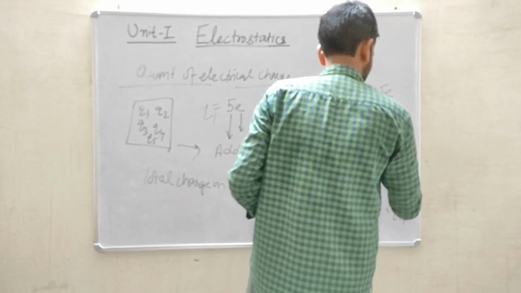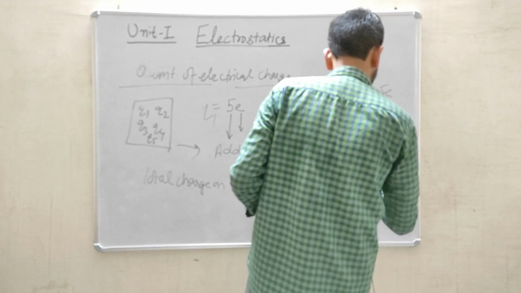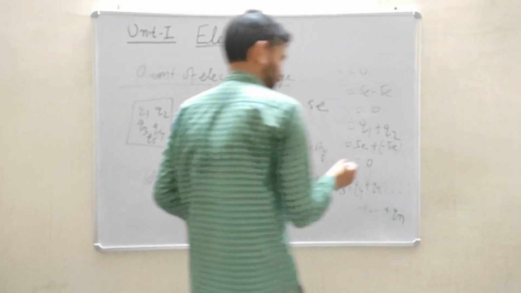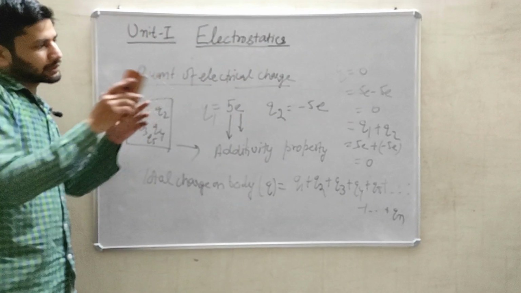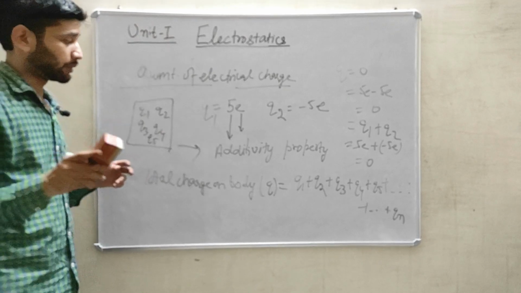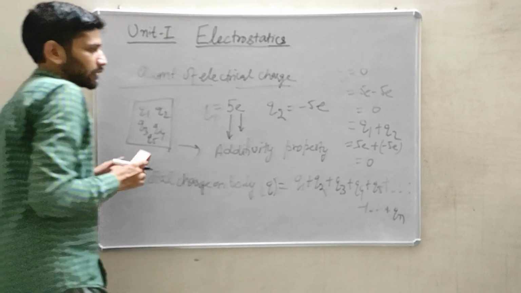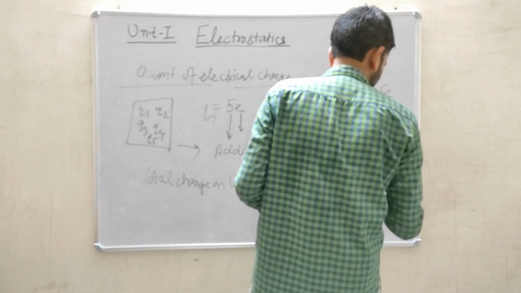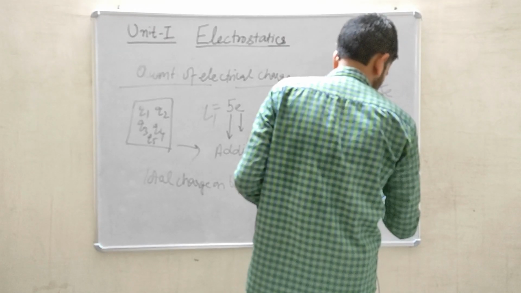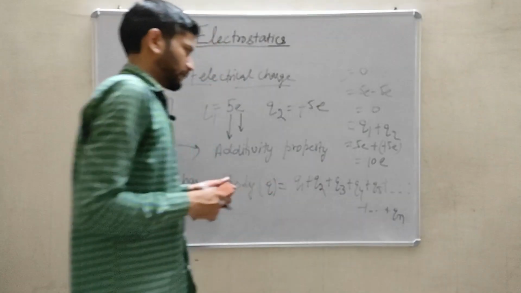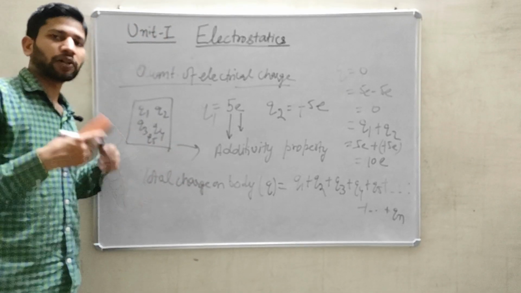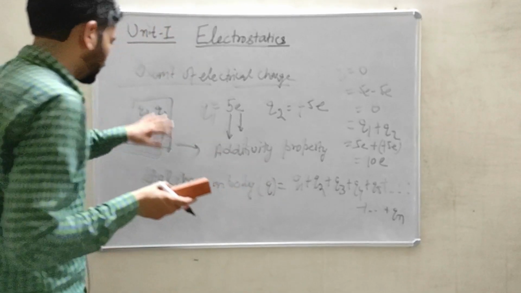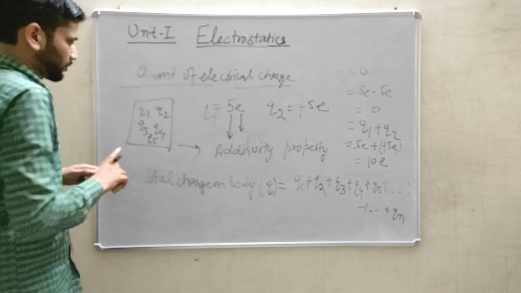If I put 5e plus minus 5e, the value will come out to be 0. So this is the basic example. And if this charge is positive, then it will become positive and the value will come out to be 10e. So these are the two basic examples of how the total charge on a body can be found out if individual charges are present on the system.